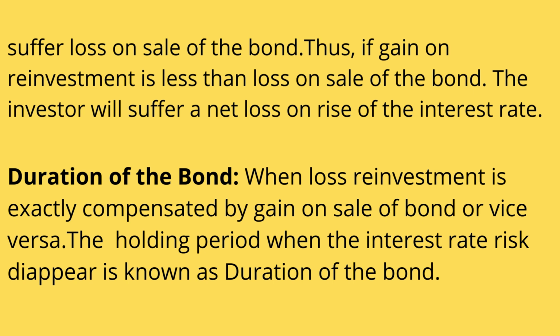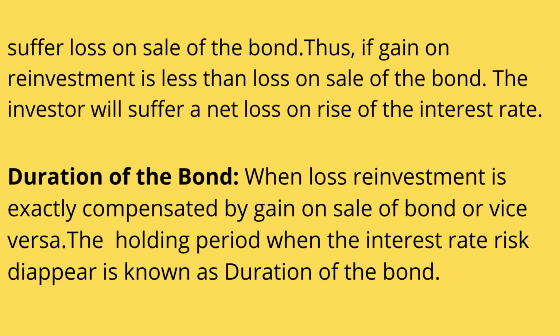If the market interest rate moves down, the investor will only be able to reinvest the interest at a lower rate than what we are expecting. But the bond price will move upwards. As the market rate has declined, the investor loses on reinvestment of interest, but he gains on selling of the bond. Now let us see the duration of a bond.